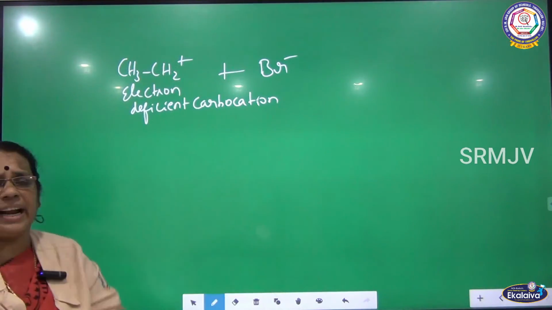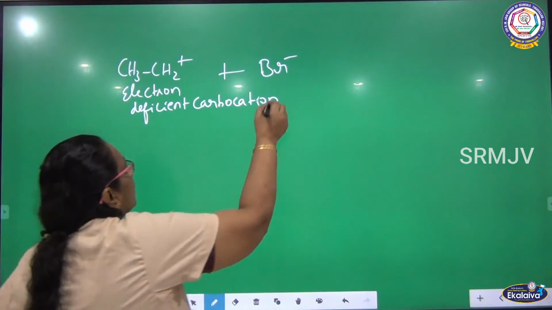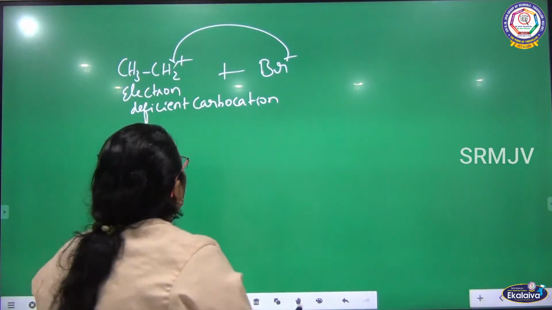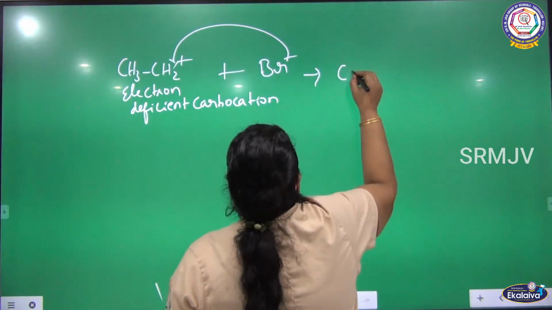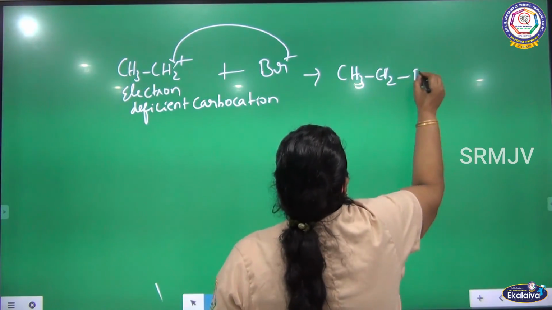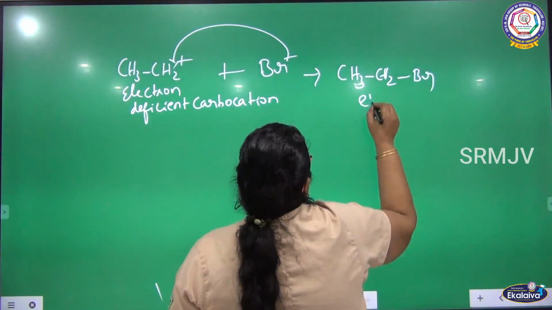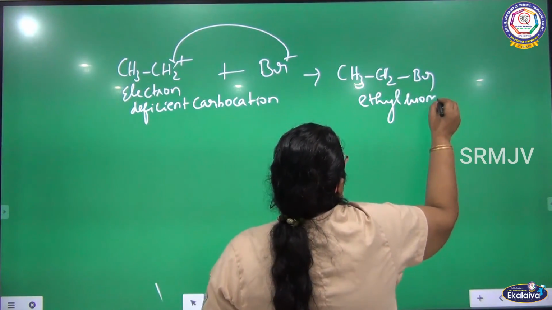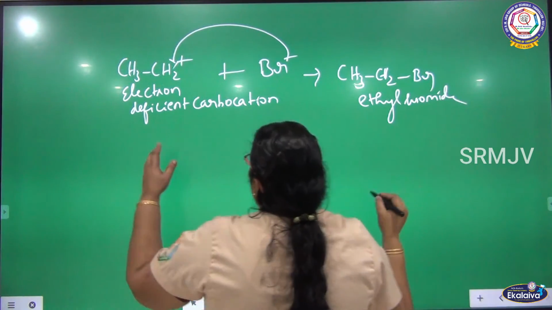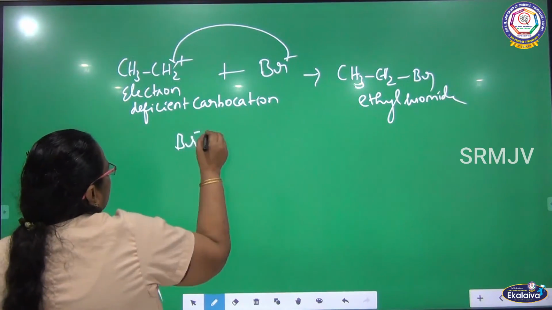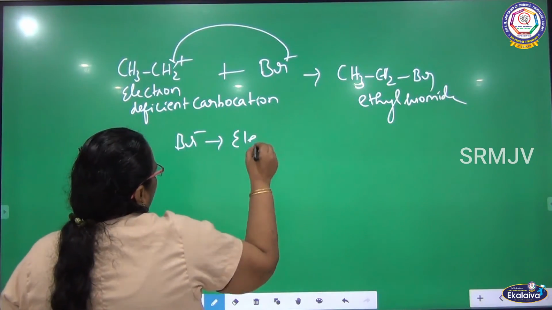This is positive, that is negative, so both will be bonded. This bromine is bonded with the carbocation. What will you get? CH3CH2Br. You will get ethyl bromide. So this is electron deficient and this Br minus is electron rich.